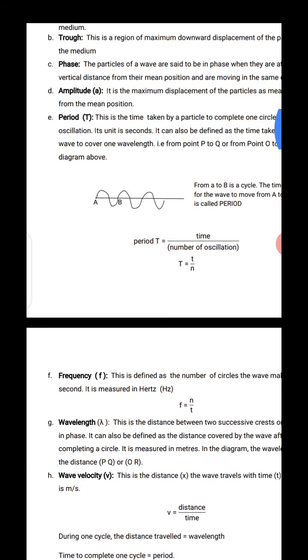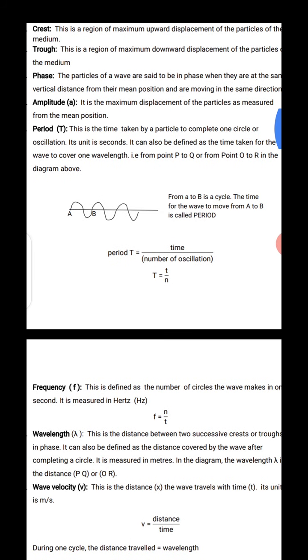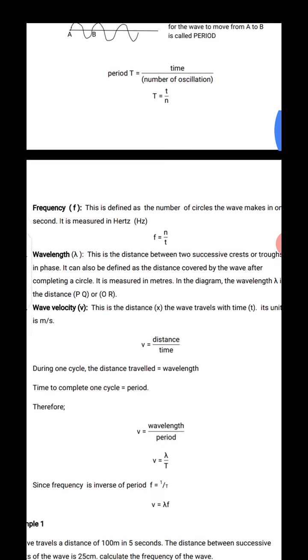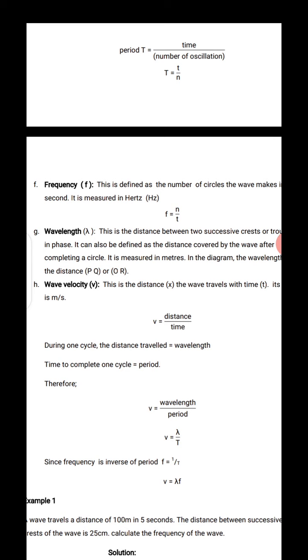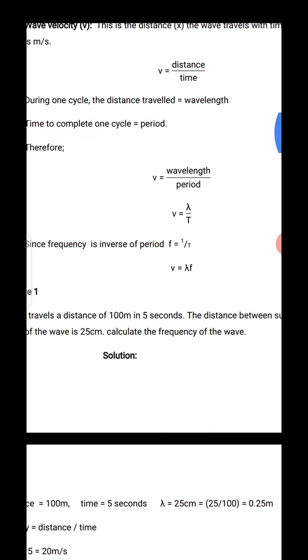There are some formulas we need to familiarize ourselves with. The period T is time over n, and the frequency is the number of oscillations over time. The wavelength and the velocity are related such that velocity is equal to wavelength over time, or velocity equals frequency times wavelength.